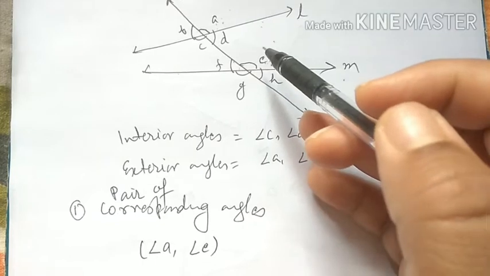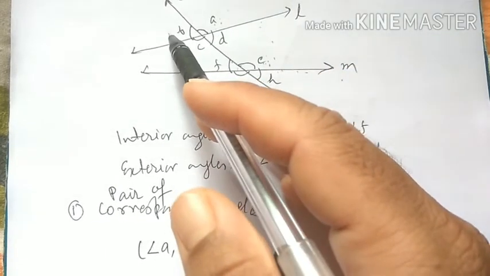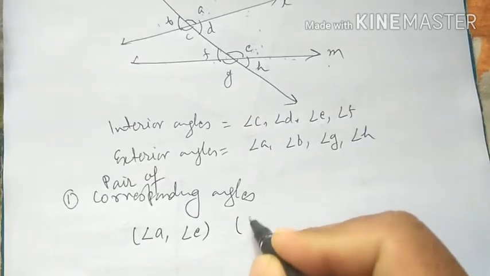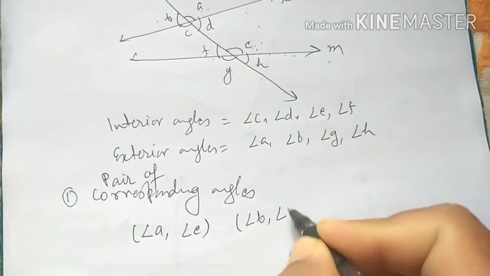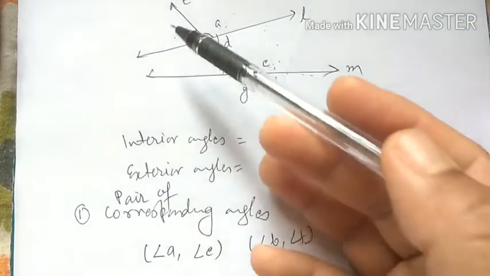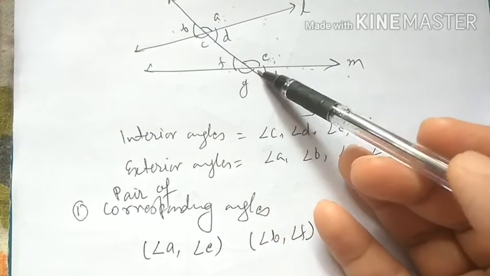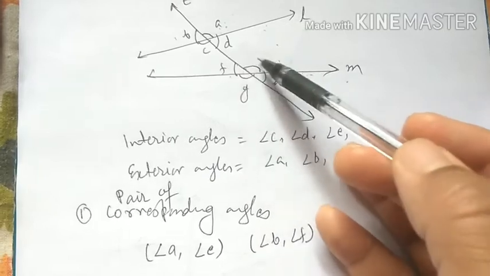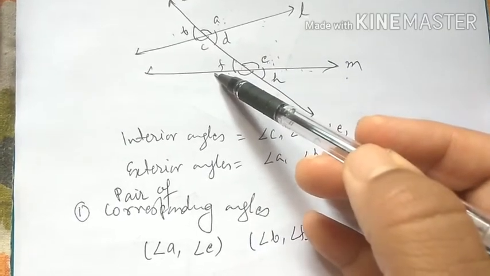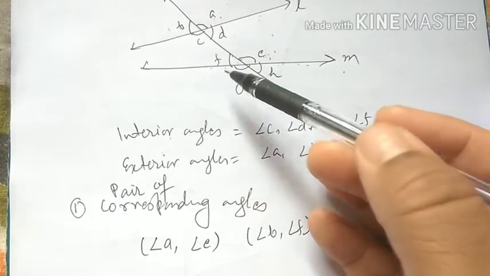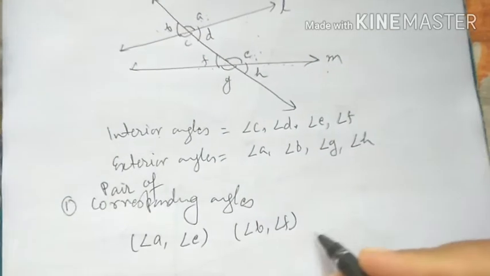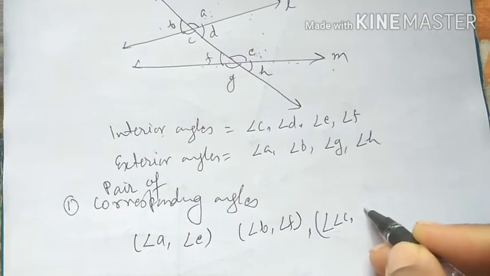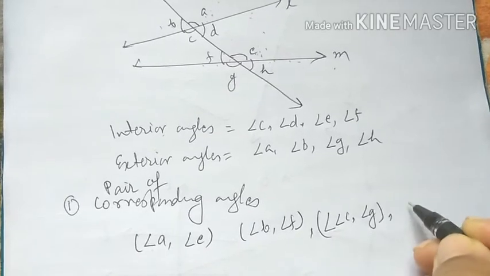In a similar way, the corresponding angle of B is angle F. So angle B and angle F are corresponding angles. As B is above the line L, F is above the line M. B is on the left side of the transversal, F is also on the left side of the transversal. So B and F are corresponding angles. In a similar way, angle C and angle G are corresponding angles.